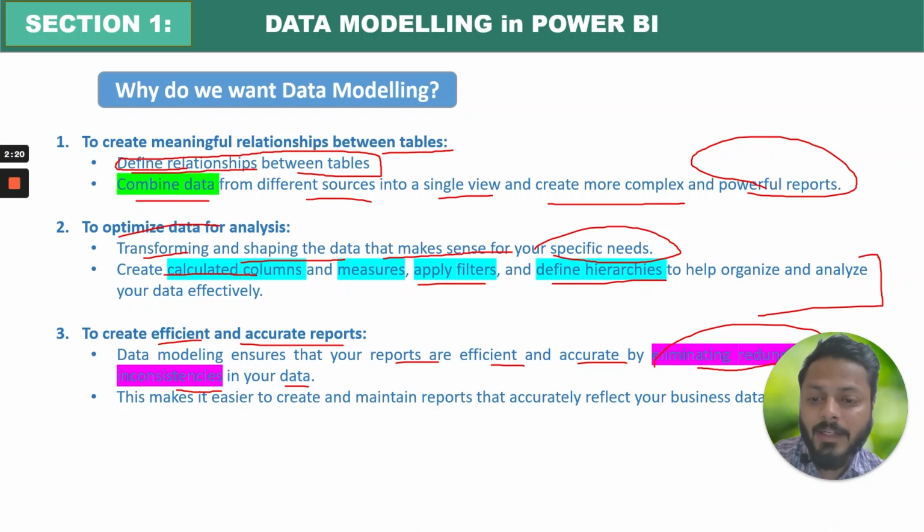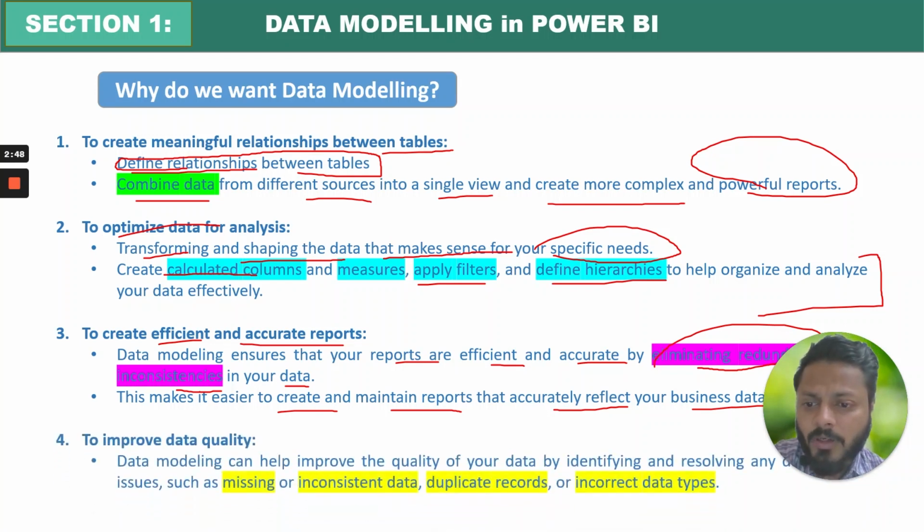This makes it easier to create and maintain reports that accurately reflect your business data. So it is very important to create accurate reports, and for that you need to eliminate the redundancies and inconsistencies in your data. To do that, you have to create a data model which is efficient and useful for your particular problem statement.